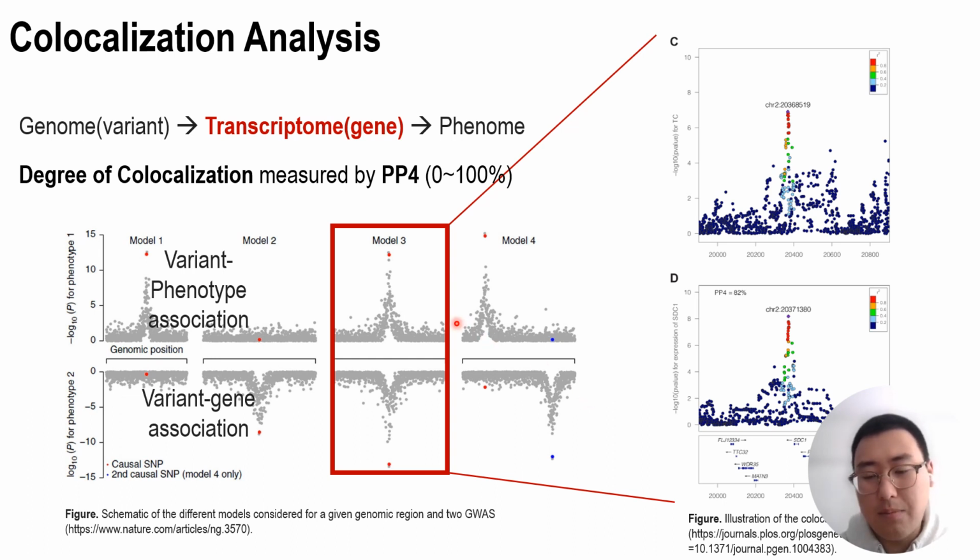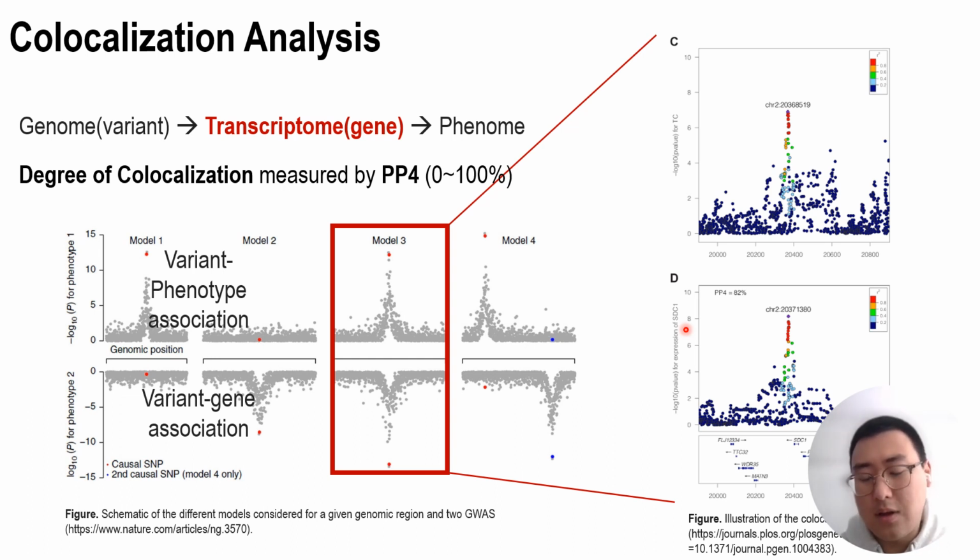So going back to Model 3, we can see on the right figure a well-established example. The expression of STC1 affected by this variant is colocalized with the effect of this variant on the TC, or the total cholesterol. So what we can see is that the variant has an effect on the total cholesterol via the STC1 gene expression.